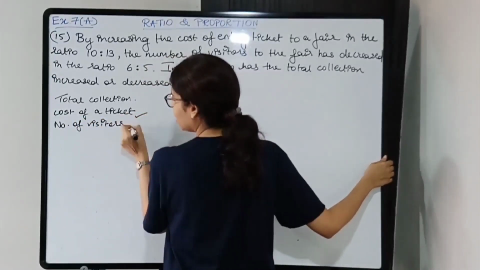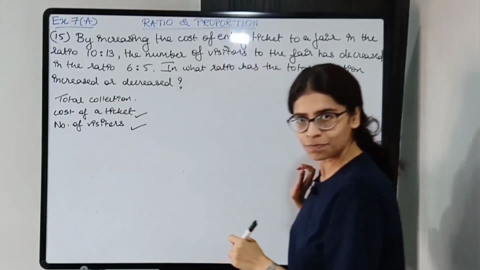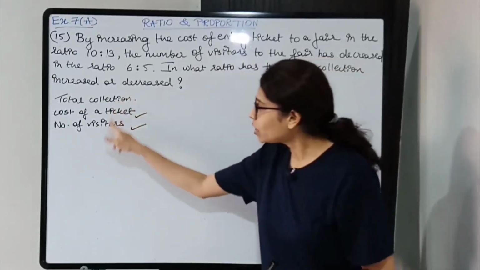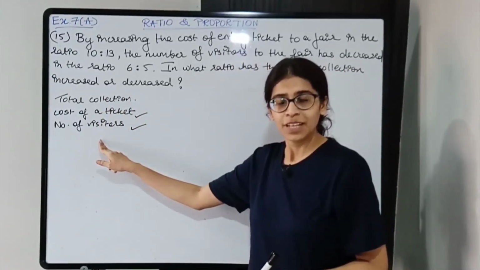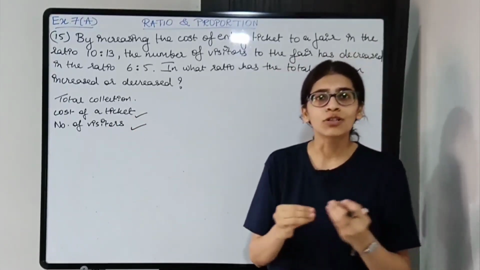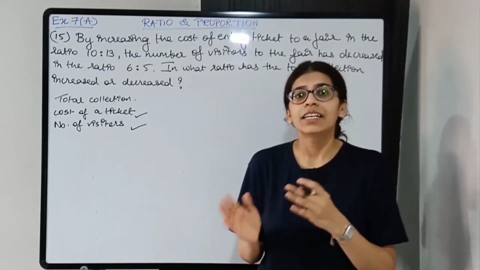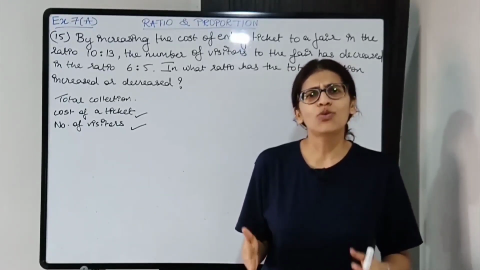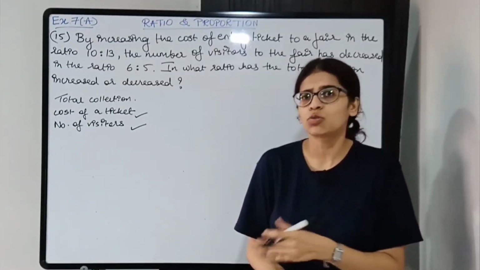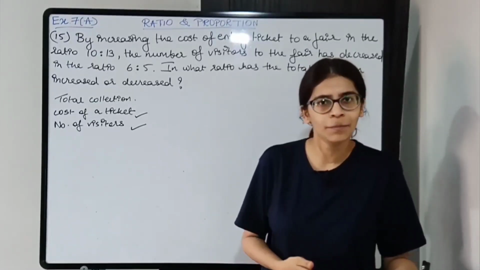So this and this is given, we need to find this. Okay. Now how are these three related? Now let's say that the cost of one ticket is 10 rupees. Okay. And there are 50 visitors. So what will be the total costing? That is the total collection. It will be 10 into 50.